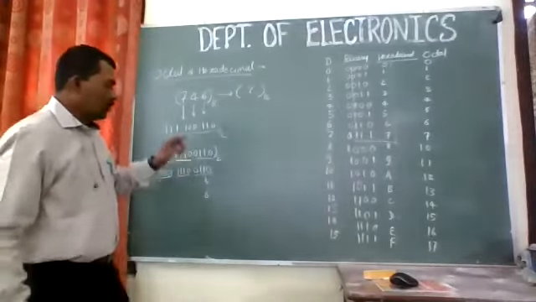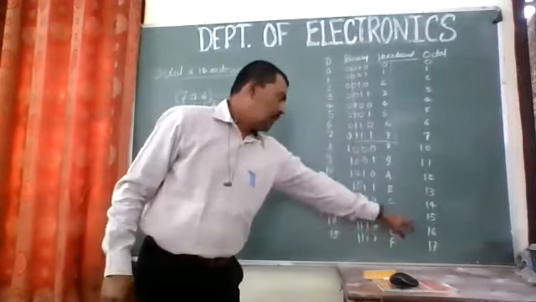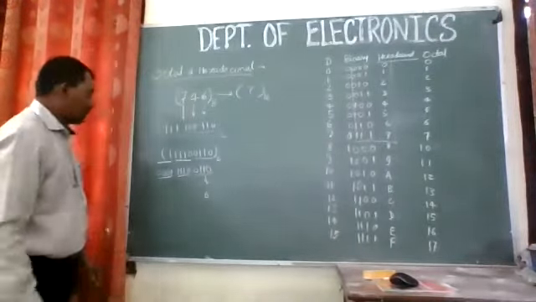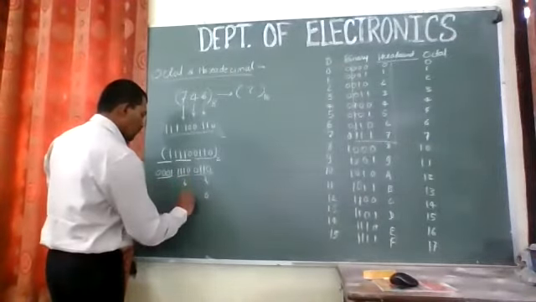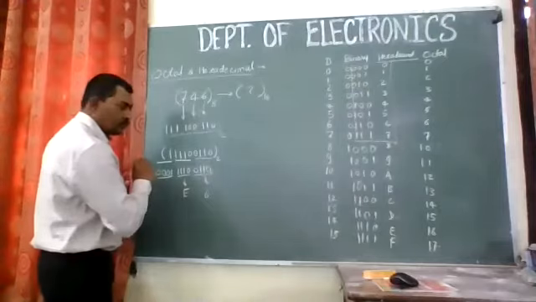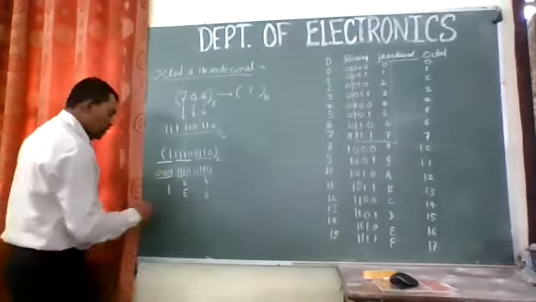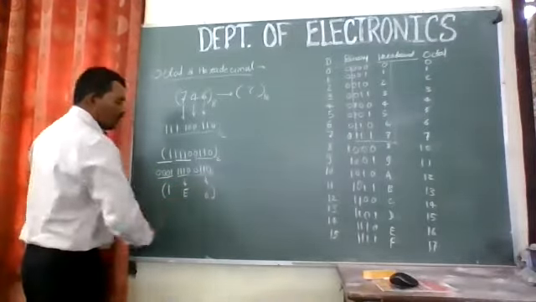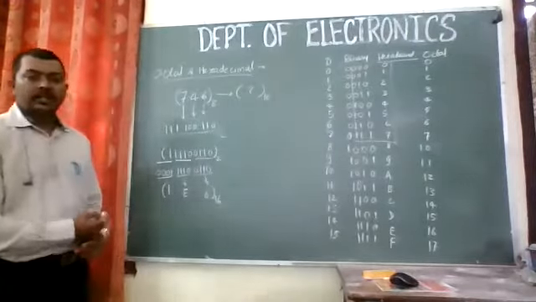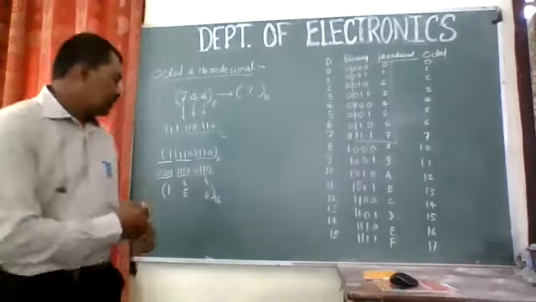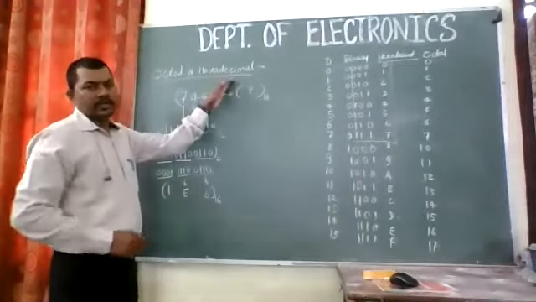Now 1110 is 14 in decimal, E in hexadecimal, so I'm writing E as the number. And lastly, 0001 is 1 only, so I'm writing 1. So this is the hexadecimal equivalent, and the radix of this is 16. This is how you are expected to convert an octal number to hexadecimal.